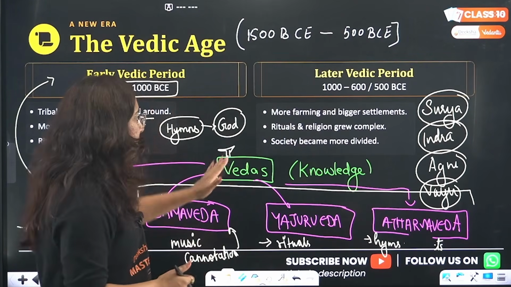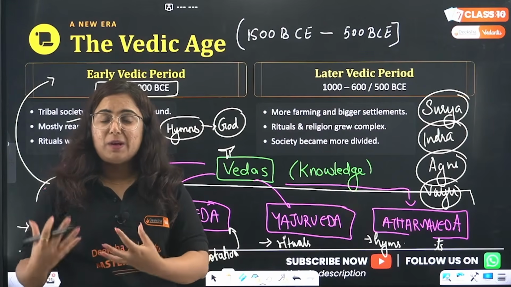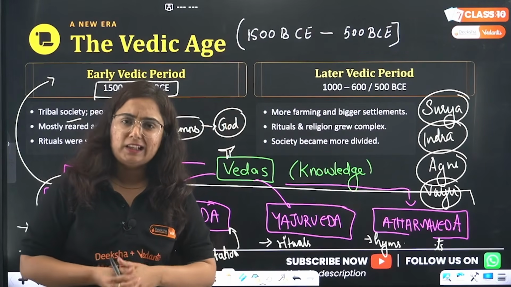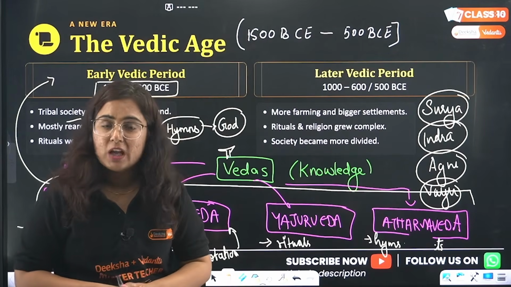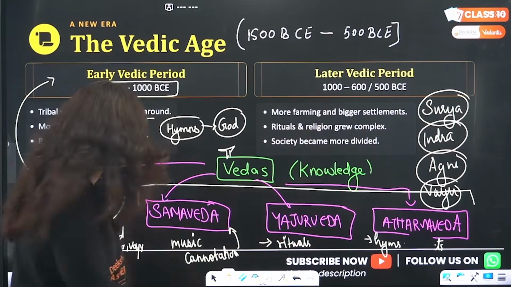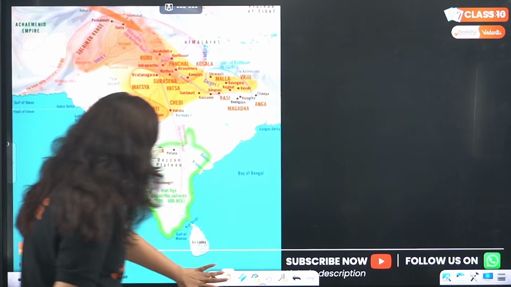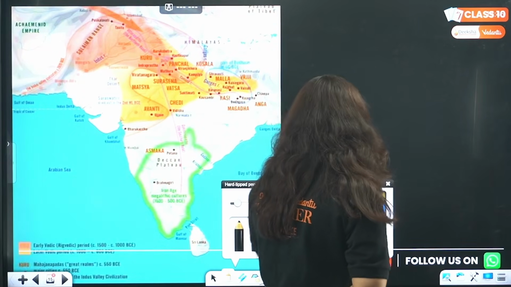Okay? We'll talk about them. The rituals become complex day by day. Like right now, whatever the practices we follow, do you believe that at that time the practices were so tough? No. So the rituals here started becoming so complex, and society started dividing among themselves. Now this picture is not that clear to you. I am aware of that.